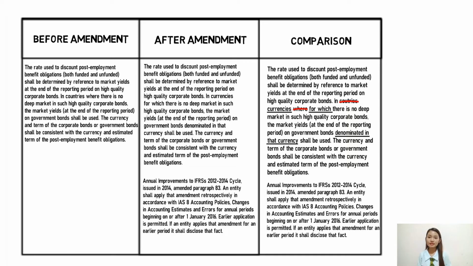The IASB proposes to amend paragraph 83 of IAS 19 through the annual improvements process in order to clarify that the high-quality corporate bonds used to estimate the discount rate should be issued in the same currency in which the benefits are to be paid. Consequently, the depth of the market for high-quality corporate bonds should be assessed at a currency level.